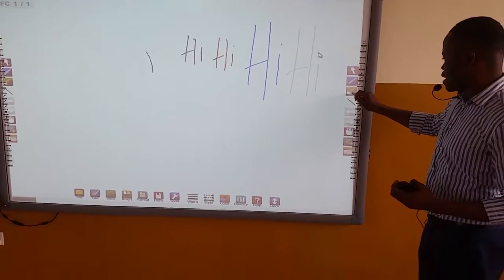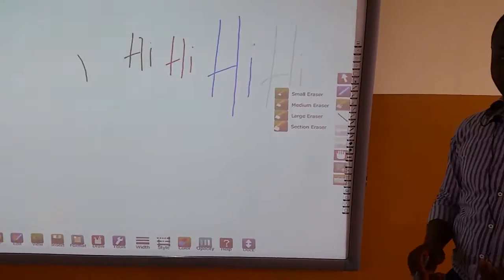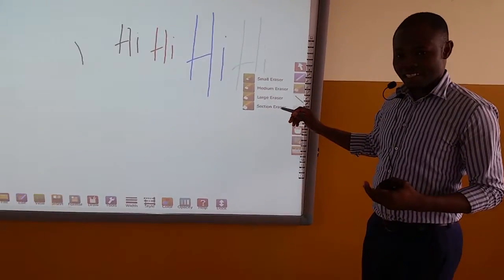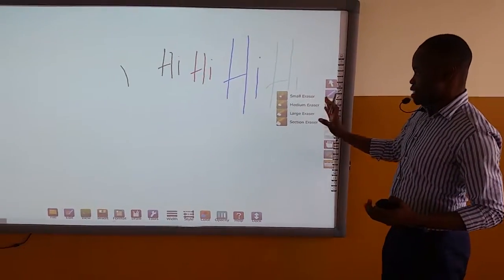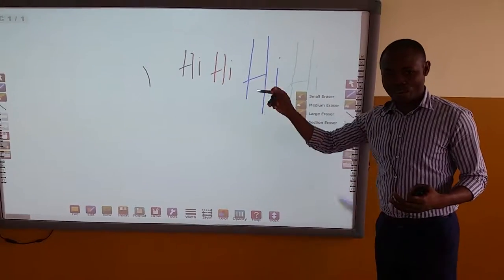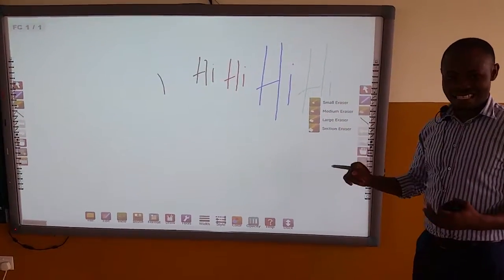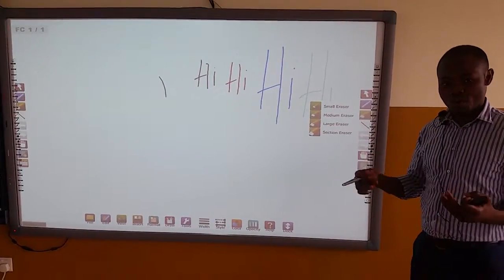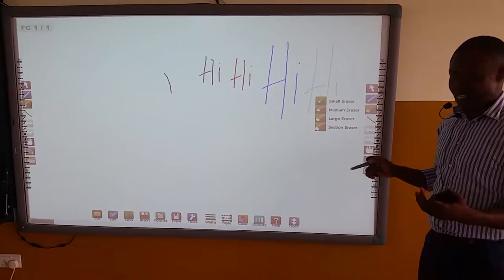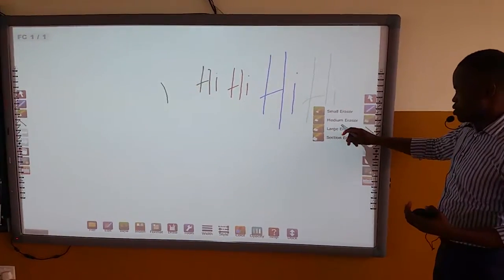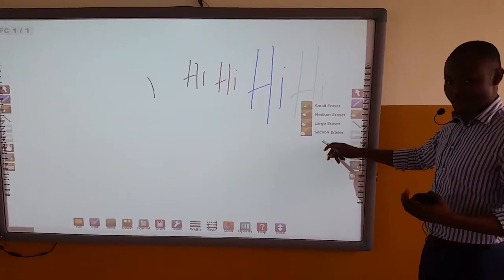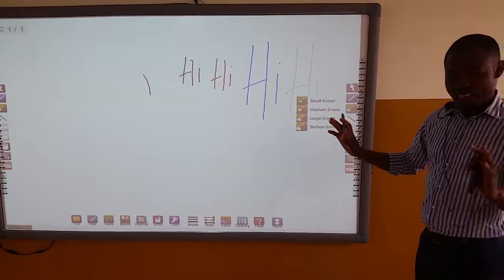Okay. Now the next tool we have here is the eraser tool. The eraser tool is used for clearing content on the interactive whiteboard. It's used for cleaning whatever you don't want on the interactive board. We have a small, medium, large, and section eraser. Quickly, let's go through each and every one of them.